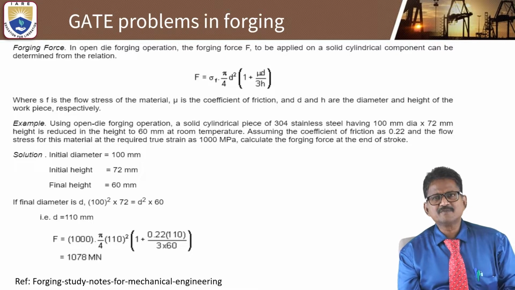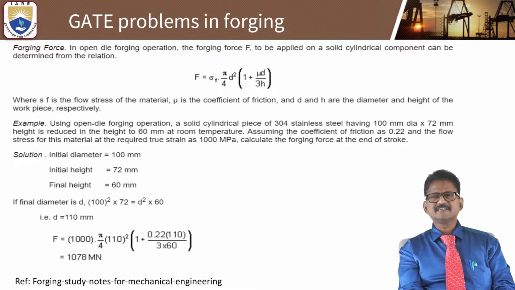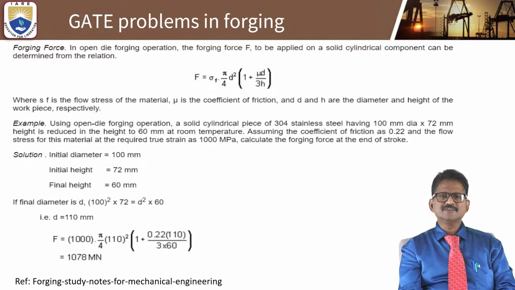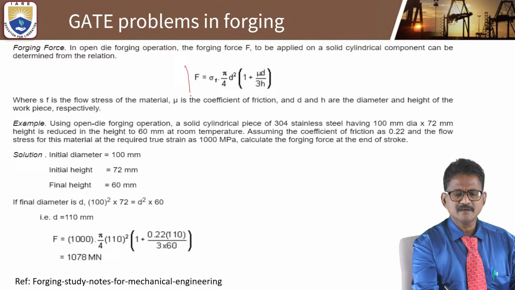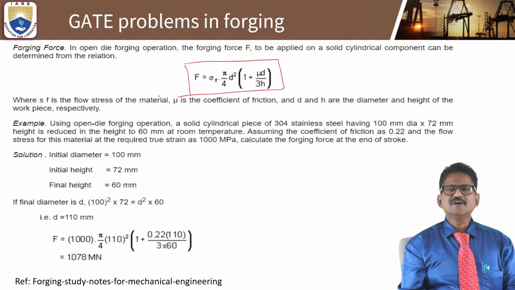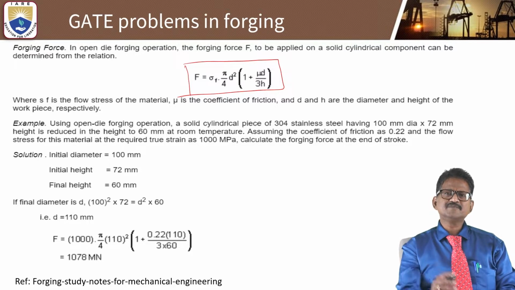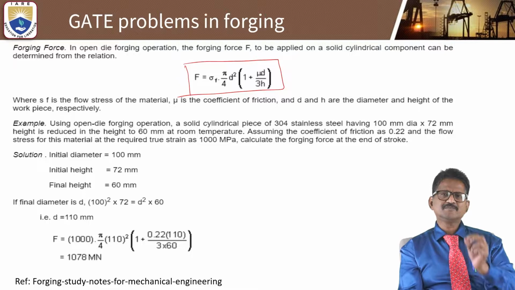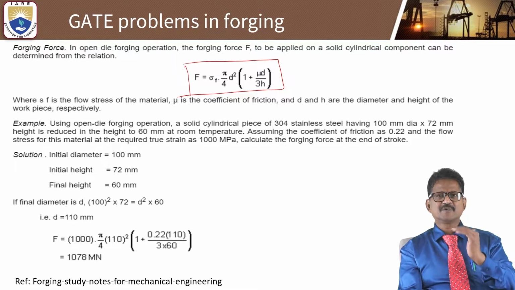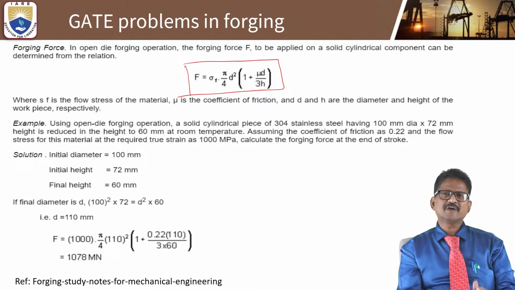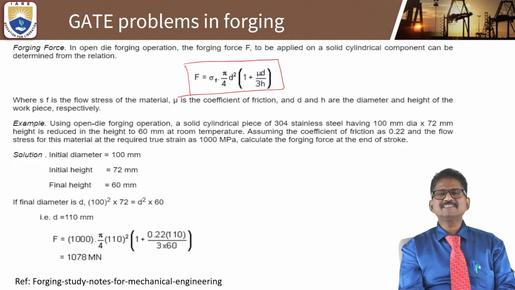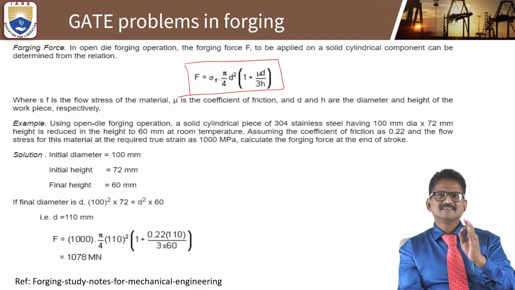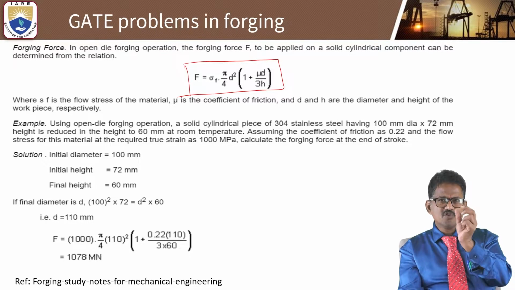Look at this problem; they may ask it in the GATE examination. The problem is simple, only if you know the formula. This is the forging force F, which can be determined with a simple formula: sigma f, the flow stress, into area, that is pi by 4 d squared, into a constant parameter, 1 plus mu d divided by 3h. Let us see where sigma f is the flow stress of the material.